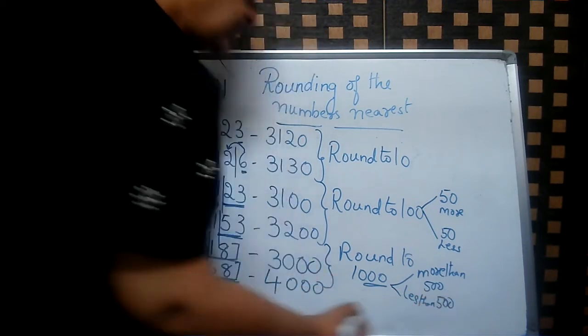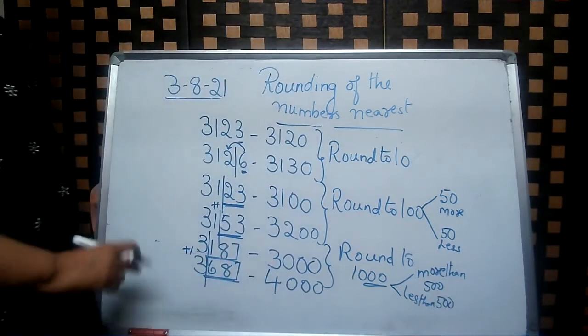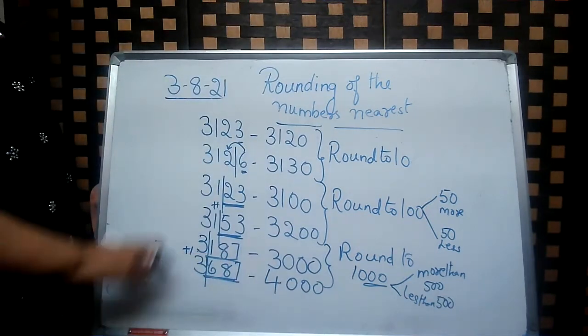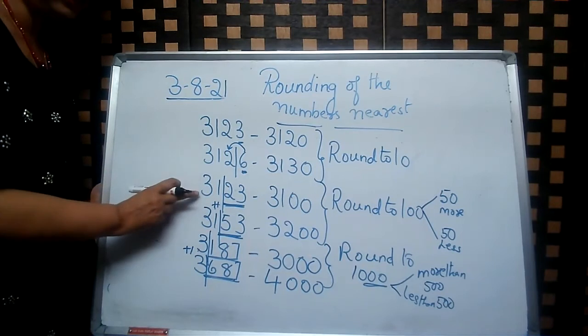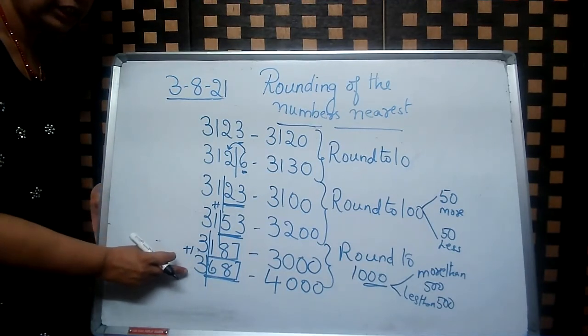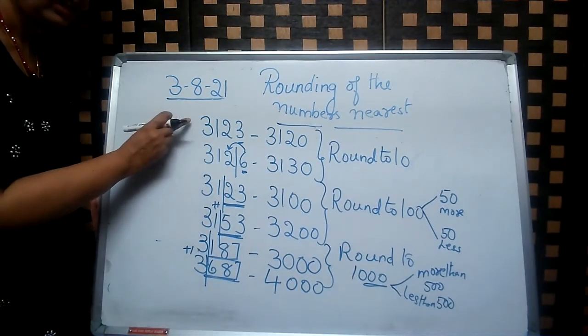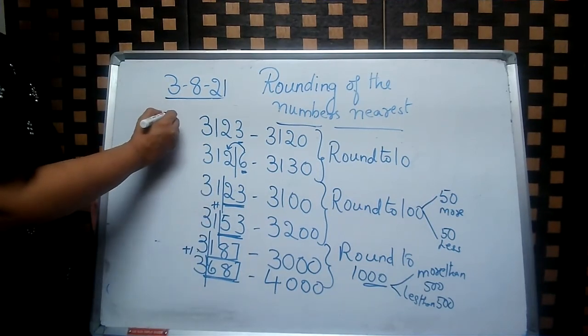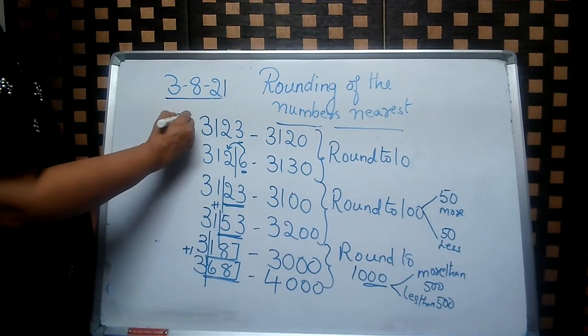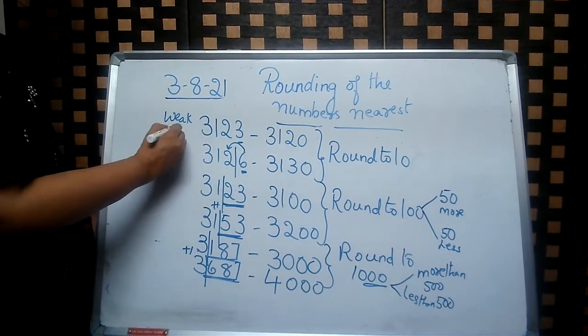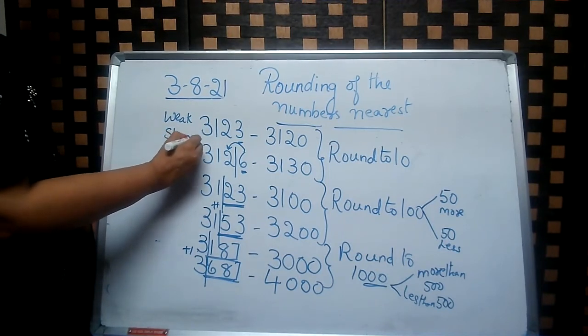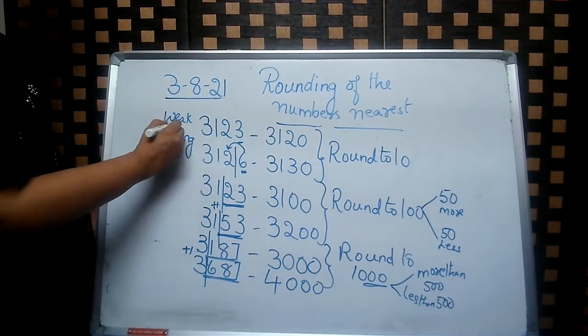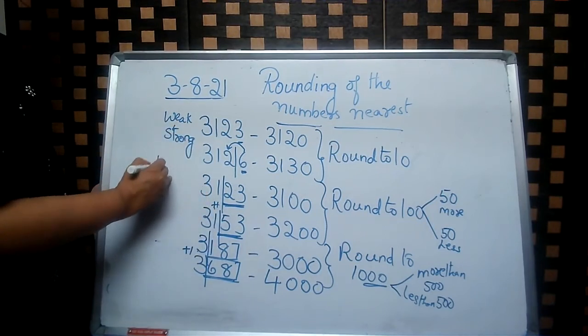So it is very easy, children, to understand this concept of rounding of numbers. Here it is more than 50, less than 50. Here more than 500, less than 500. Here strong number, weak number. So here we will ask the question, are you the weak number or the strong number? Here it is less than 50.